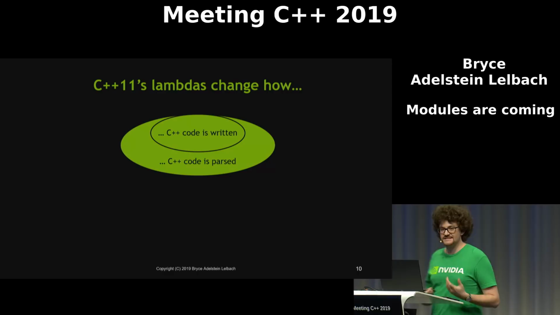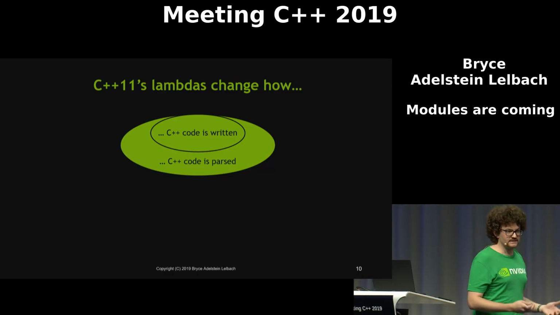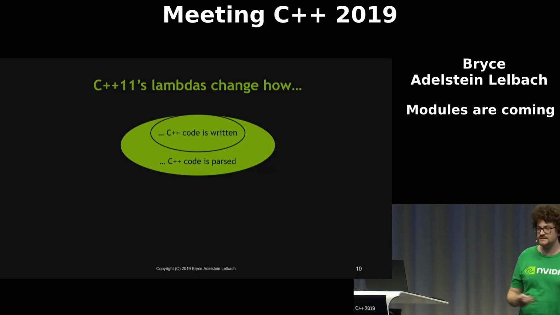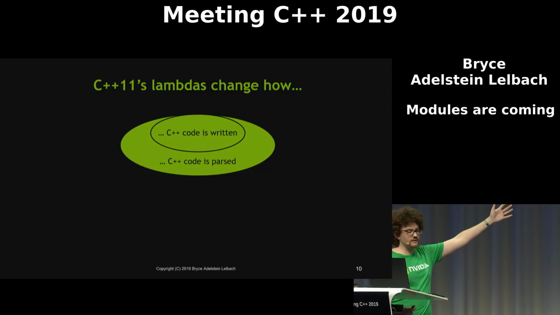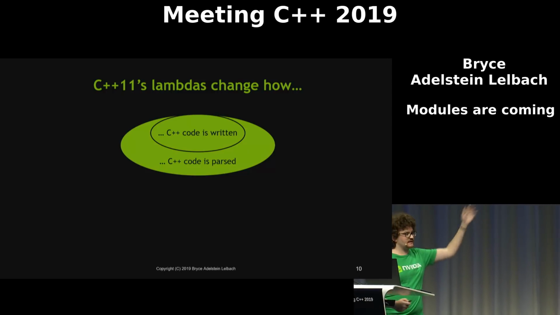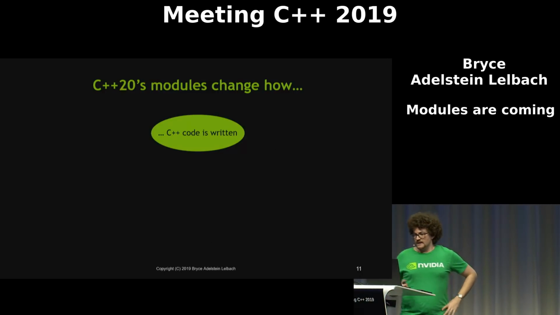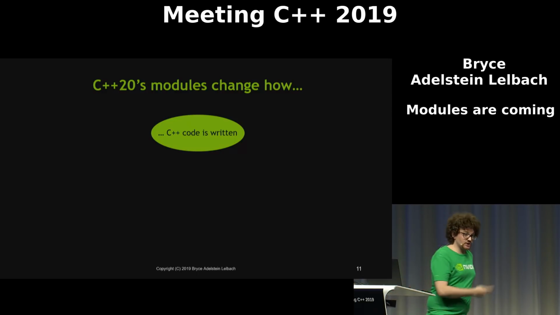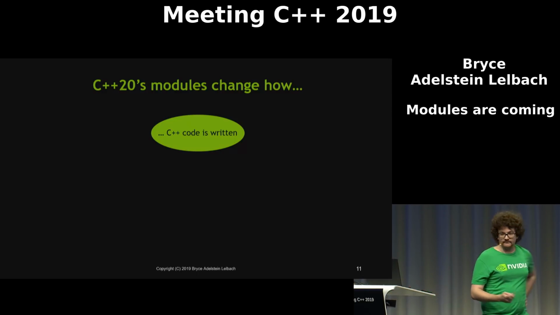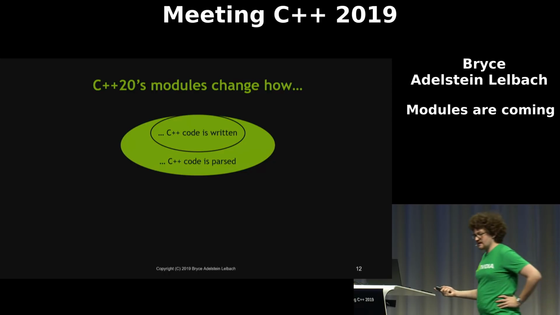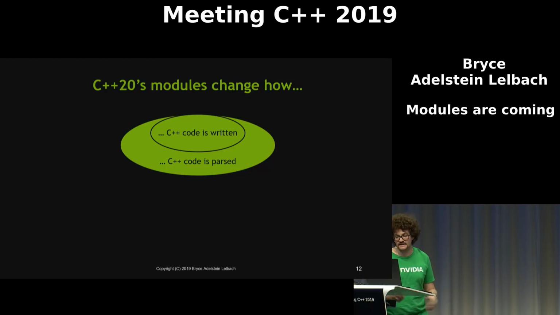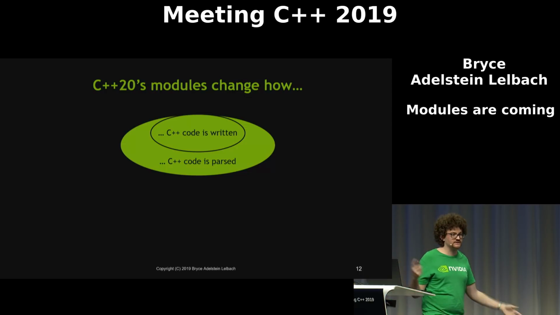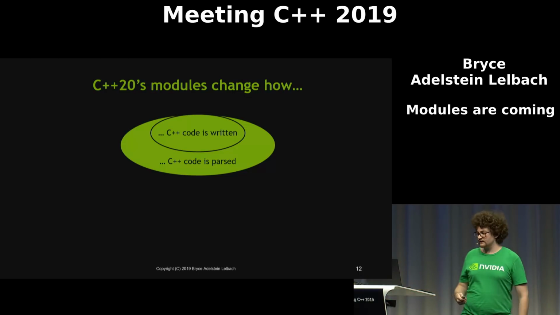For example, IDEs, syntax highlighting, static analysis, documentation parsing. All of these tools that have to consume C++ code had to adapt to all of the language features in C++11 that added new syntax. So modules change how C++ code is written. They do change how C++ code is parsed, the syntax of C++, which is going to affect IDEs, syntax highlighting, static analysis, documentation parsing, etc., any sort of tools.